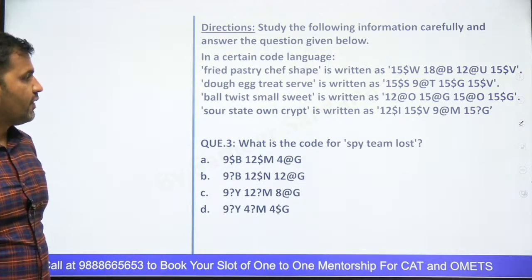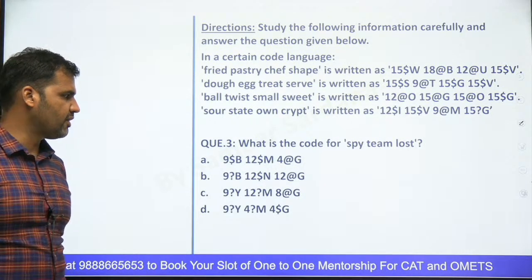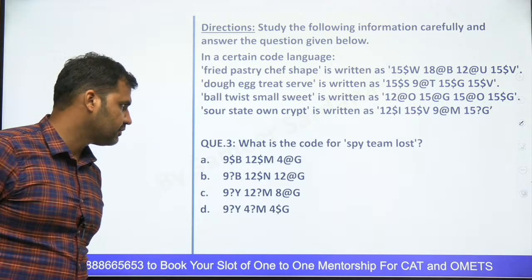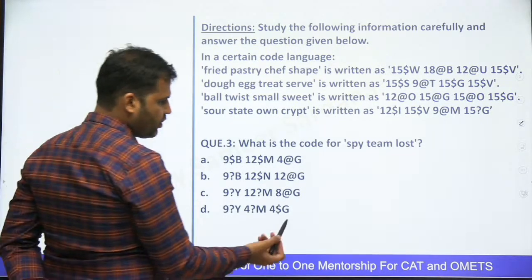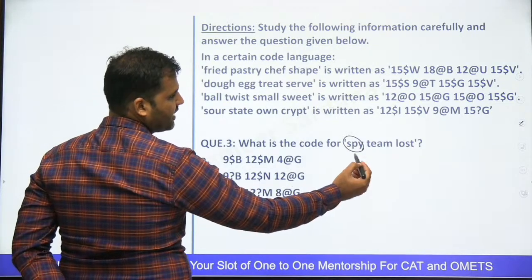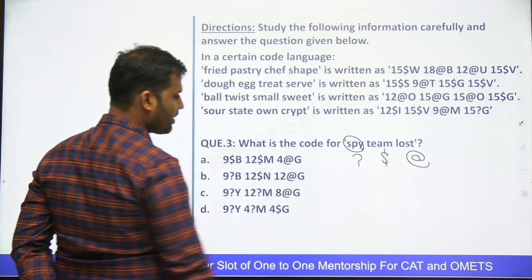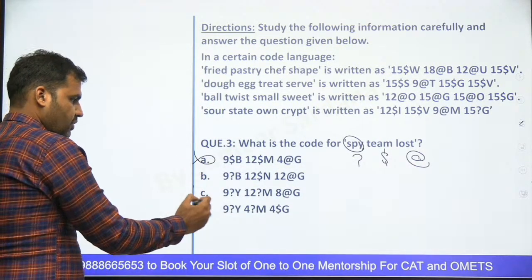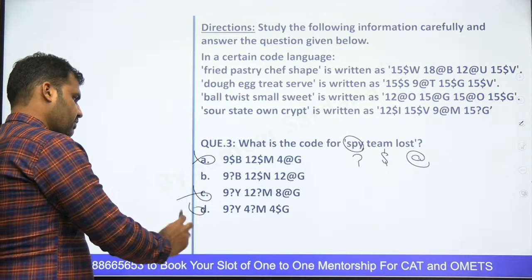Come on. What is the code for spy team lost? I guess you people will be able to do it now. First option will be directly eliminated. I guess we should go with the symbols here. Here question mark should come, here dollar should come and here at the rate. Question mark dollar at the rate. So A and C are eliminated. In fact D is also eliminated. So B is the right answer.